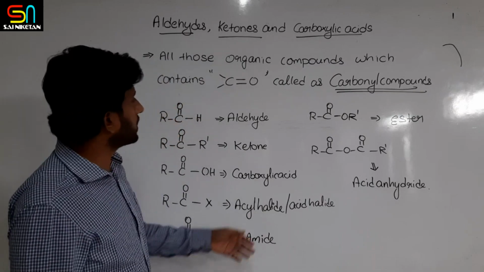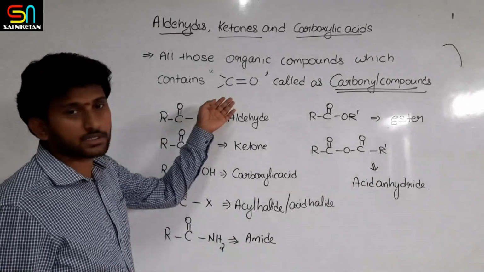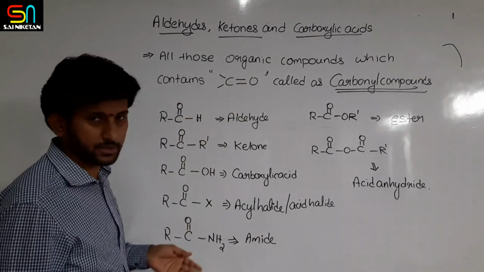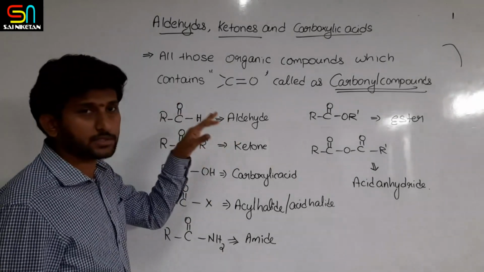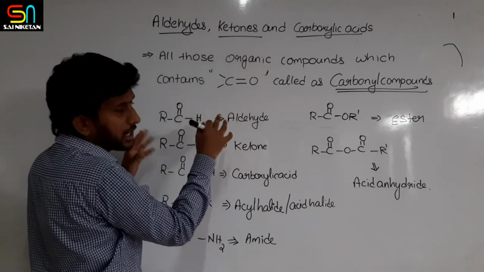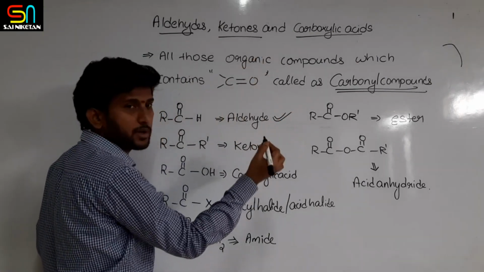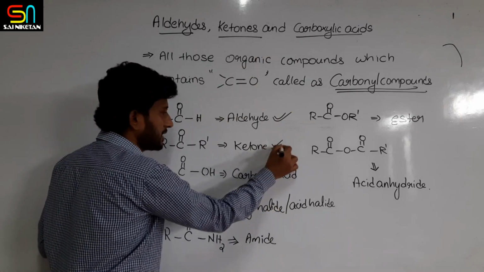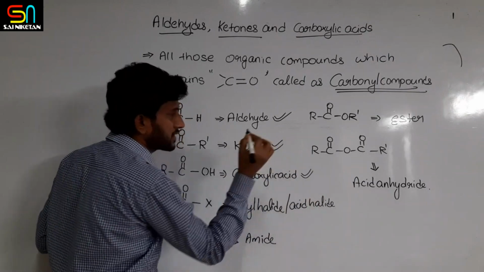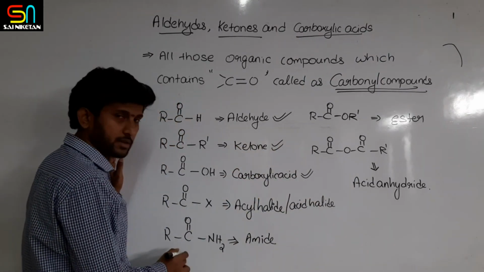So these are all the different functional groups which come under this carbonyl category, carbonyl groups or carbonyl compounds. Okay, so in this chapter we are going to study only three types of carbonyl compounds, that is aldehydes, preparation methods and properties, ketones, preparation methods and properties, carboxylic acids, preparation methods and properties. So this is what we are studying. Next we will continue.